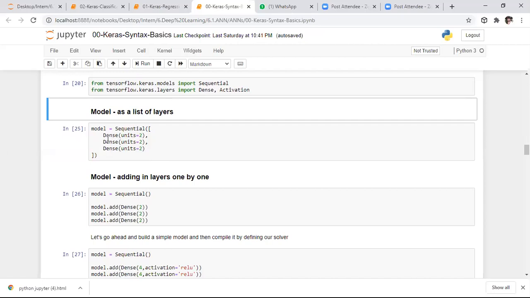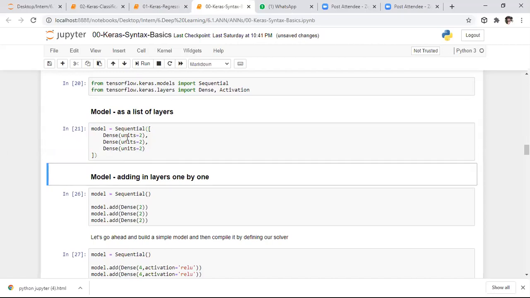Here I want to add two hidden layers. Whenever you want to add any layer in the algorithm, what do we need to use? We need to use the dense function. In the dense function, I am saying units equals 2. What does units equals 2 mean? Here we are taking two hidden neurons.